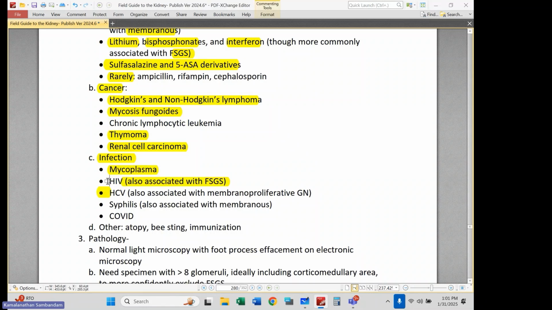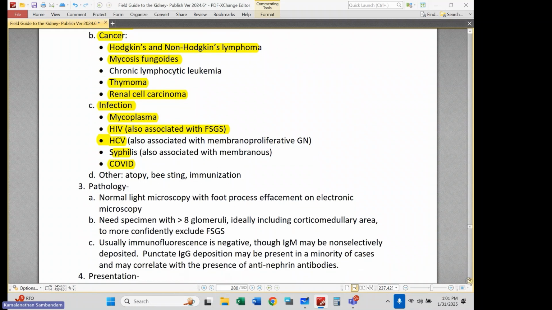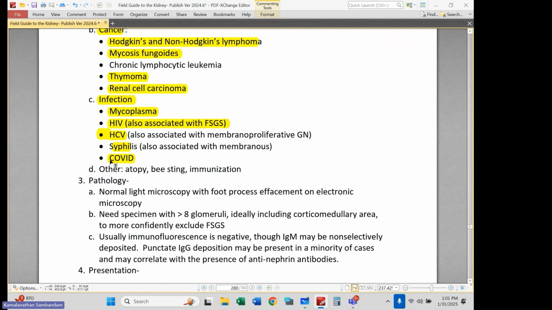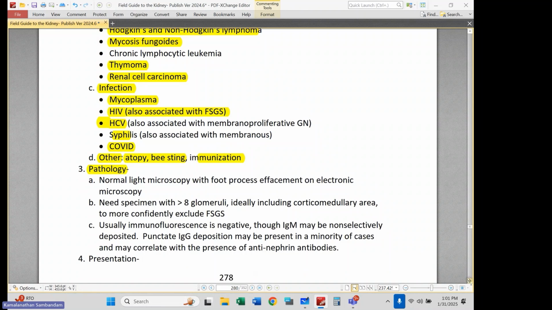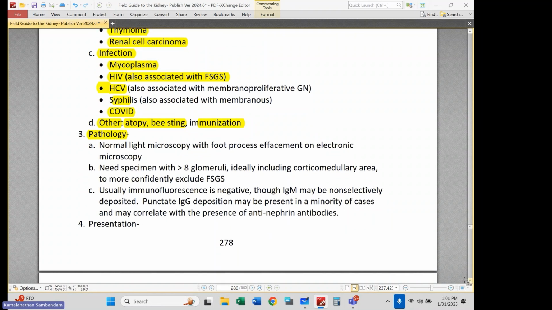Infections are associated. HIV is clearly associated with it. Hep C, syphilis. People have described COVID associations now. However, we typically think of collapsing FSGS as associated with HIV and COVID. And then in the literature, there are these associations with bee stings and allergic flares, and even with immunizations. And that, I think, is a pattern of disease that is more manifest in pediatric nephrology. I've never seen an adult with minimal change after a bee sting or even an immunization. Okay. Pathology.